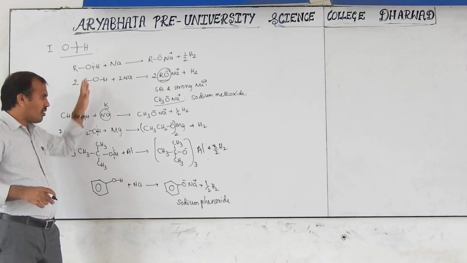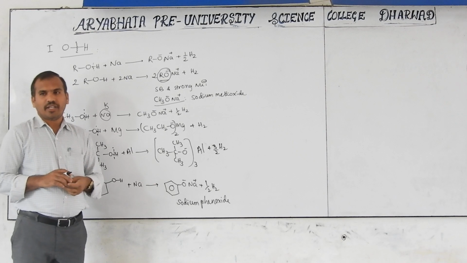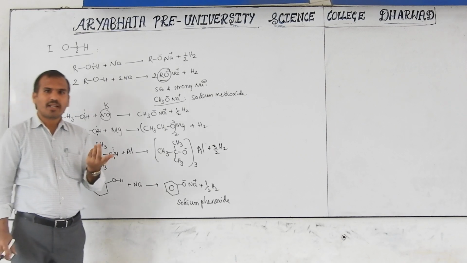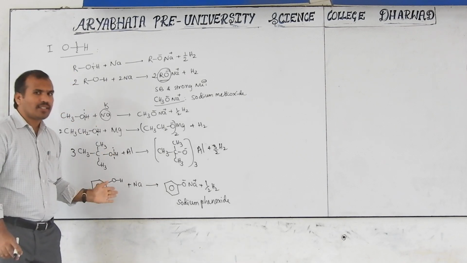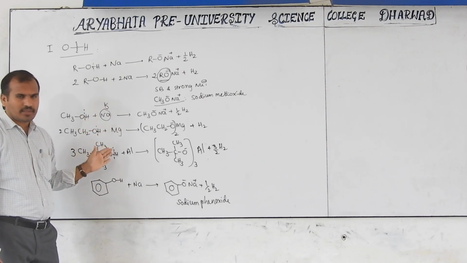Okay. So these all indicate OH bond breaking, and also indicate its acidic nature, because a proton donor is called what? Acid. So all these are different acids. But compared with the inorganic acids, they are weak acids.